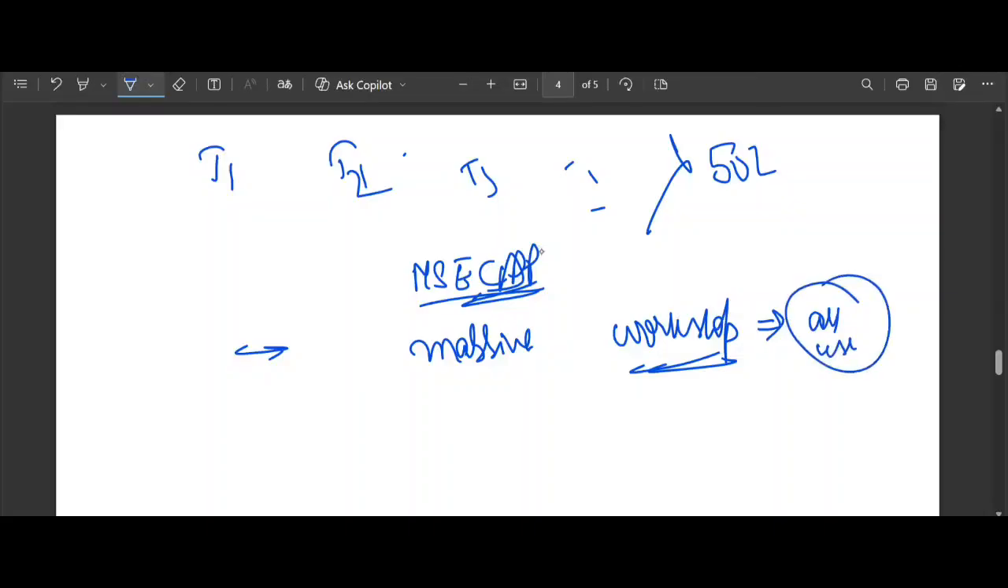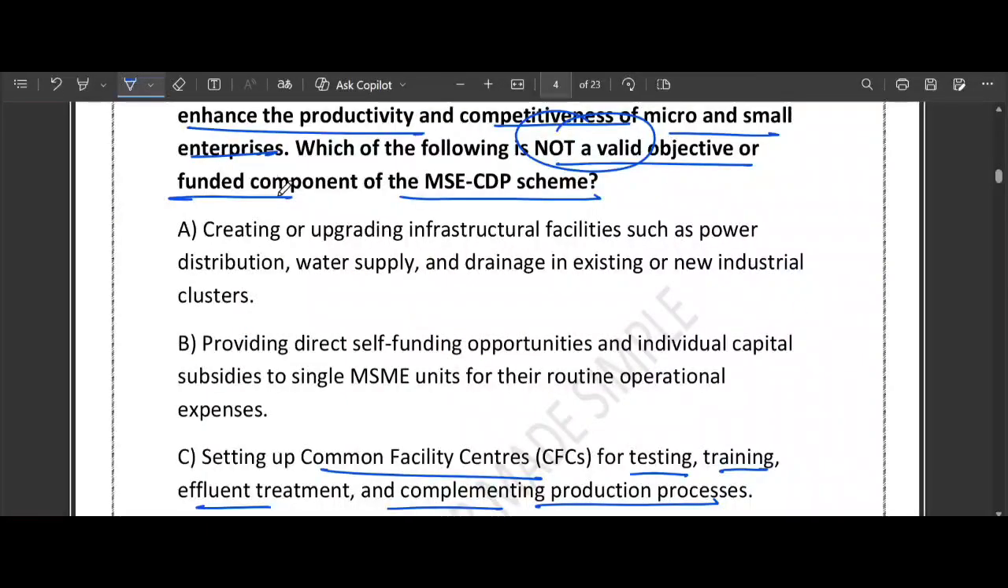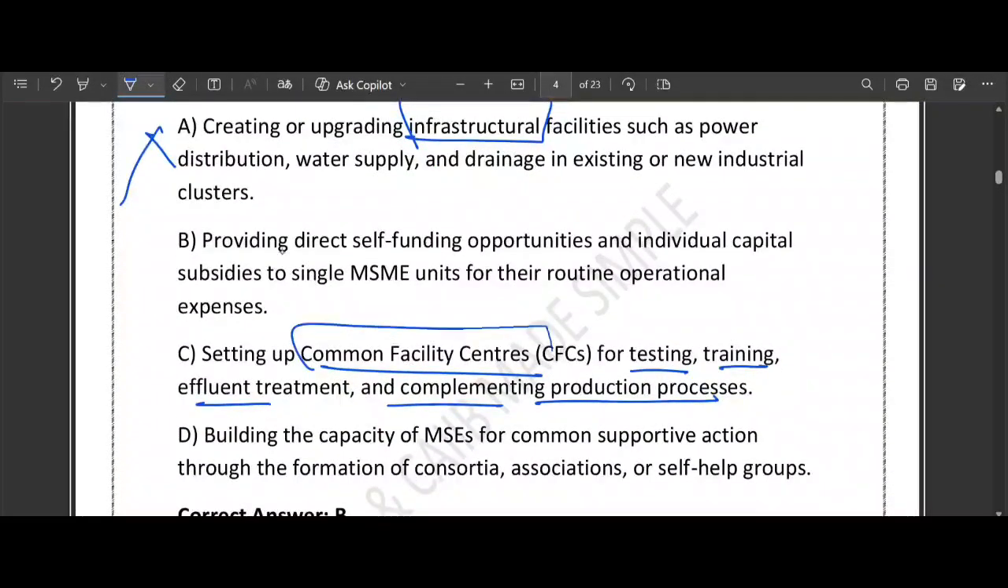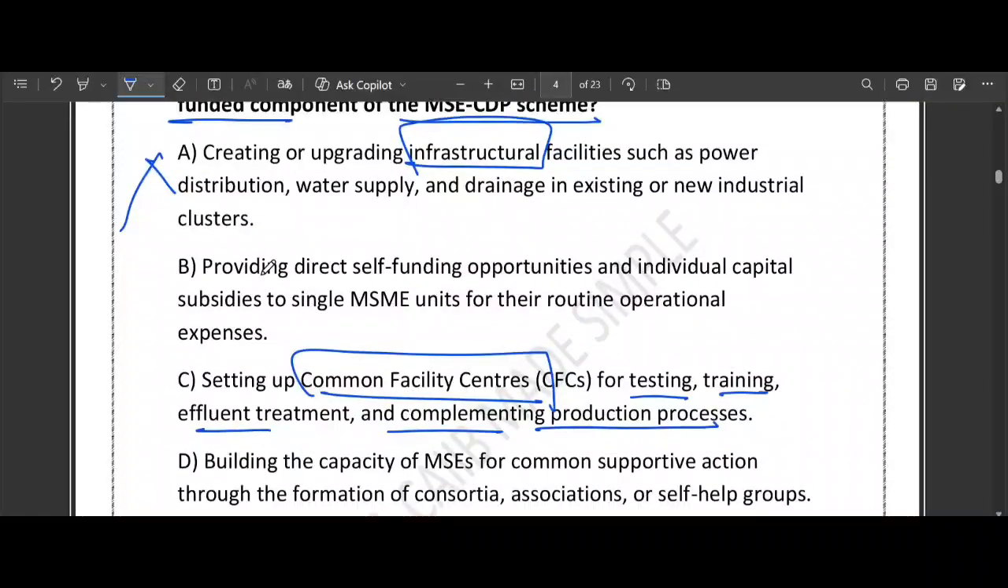So the question asked is, which of these does the scheme not do? If you look at option A, it is talking about the infrastructure facility. This is like building the road and a street light for the entire industrial area. No, that's wrong. What about option C? It is talking about the common facility center setting. Basically, these are shared tools. If 20 units share one expensive testing lab, everyone's quality goes up without each person buying the machine.